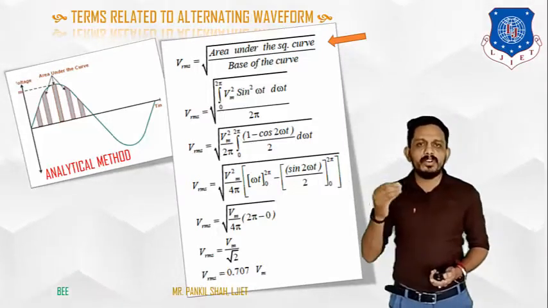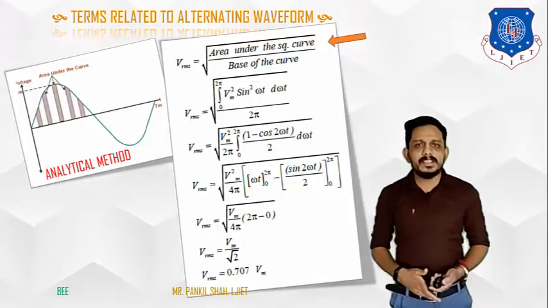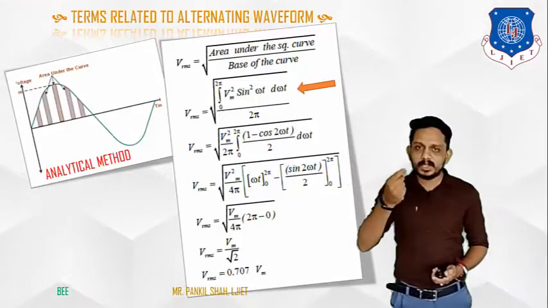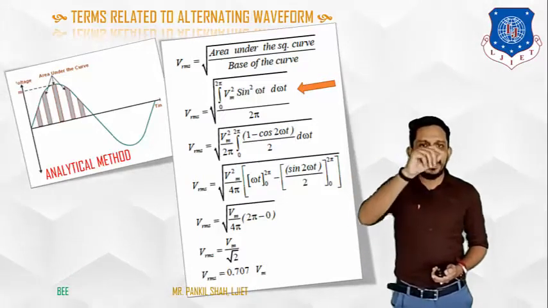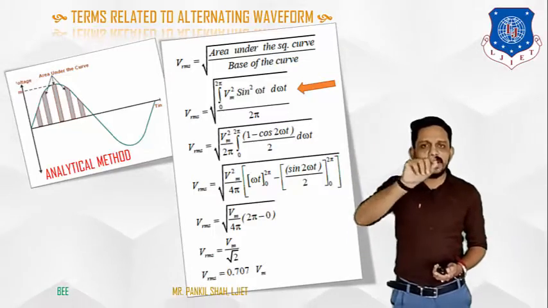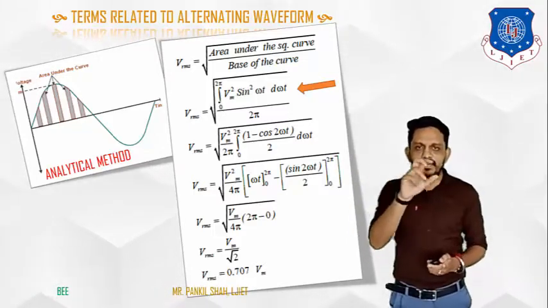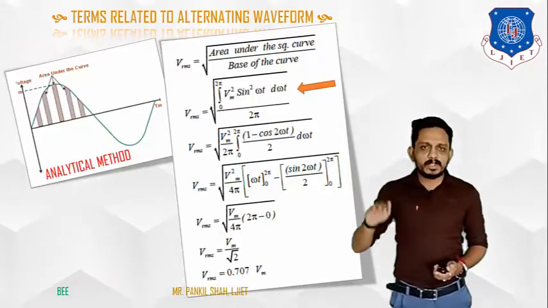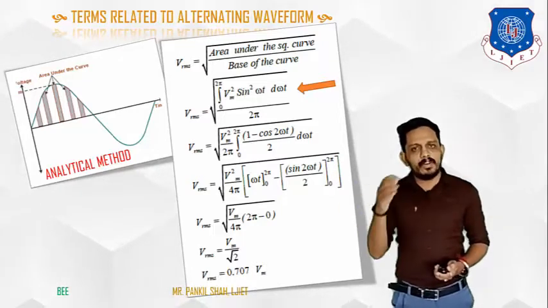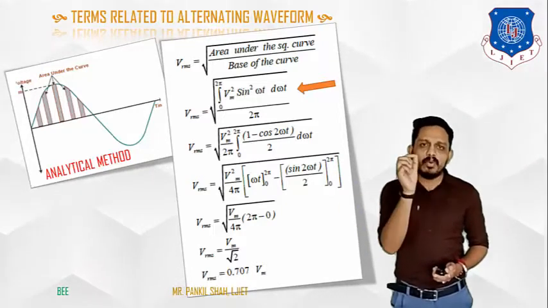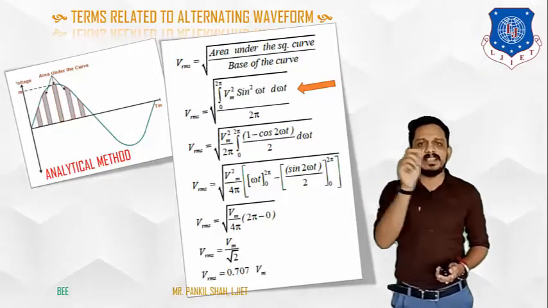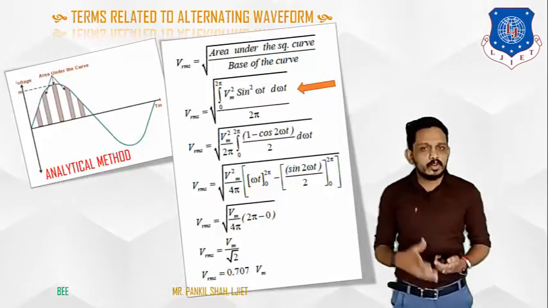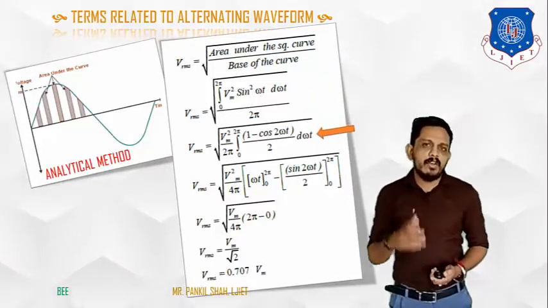Now you have to put the value of V in this equation. And what is the value of V? That is Vm sine omega t. But there is V square, so here it will be Vm sine omega t, squared. So Vm square sine square omega t can be separated; we can give the square to both terms. So Vm square sine square, divided by 2. This Vm square upon 2 pi is constant, so we can take it out of the integration. And now we have to integrate only one simple term, that is sine square omega t. But we cannot directly integrate this sine square omega t, so for that we have to use the mathematical formula for sine square.